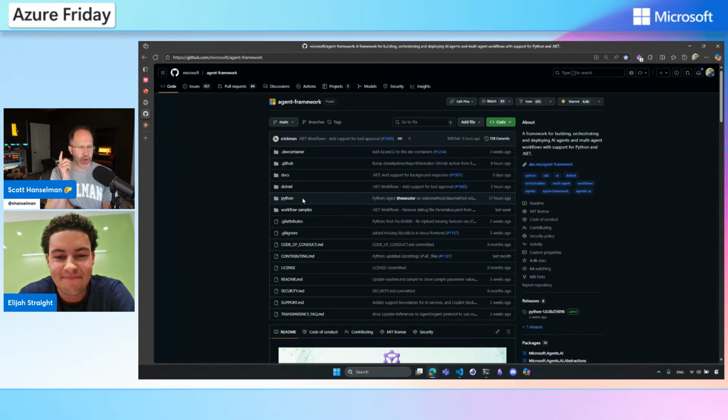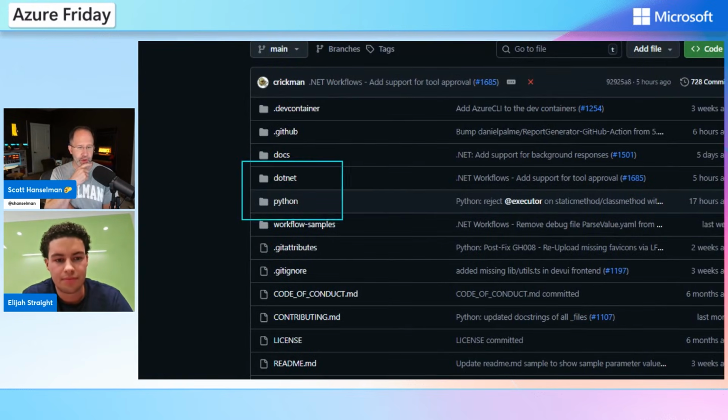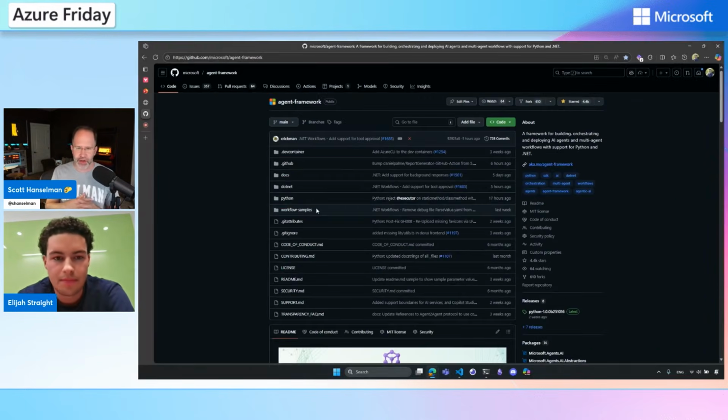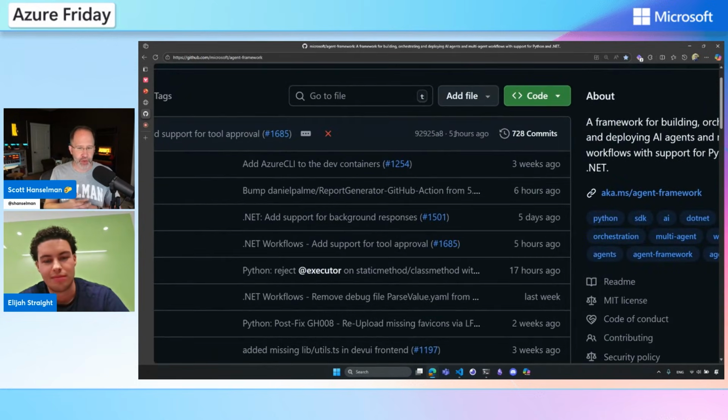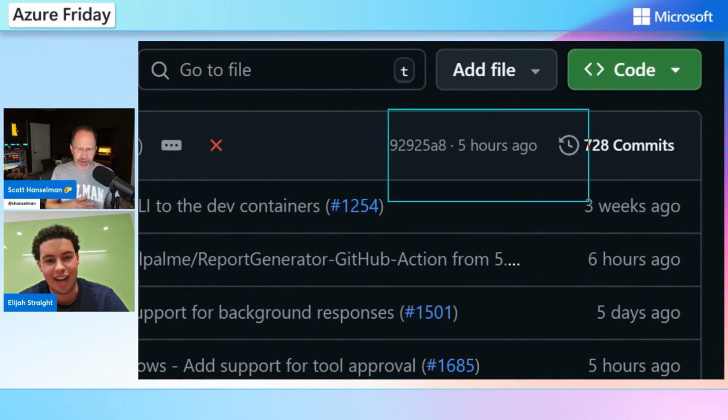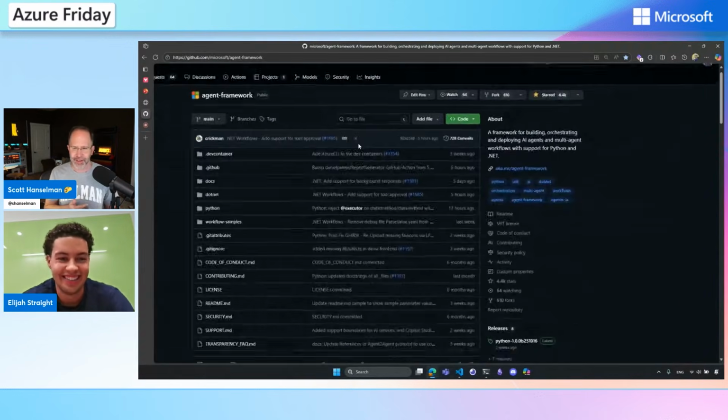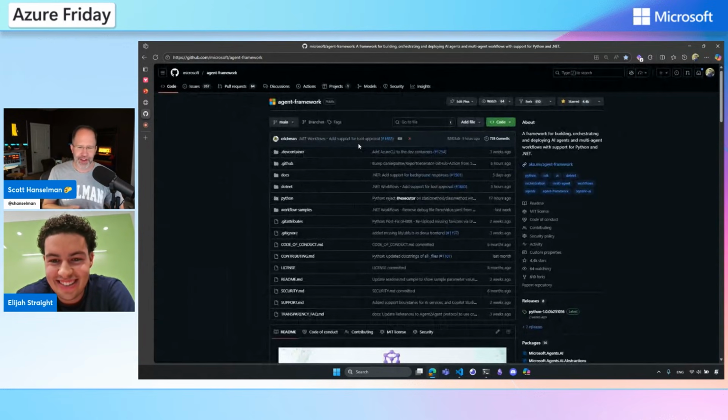Very cool. And you can get that with pip. You saw the Python package installer, but it also has full support for .NET as well. So that's really worth noting: both .NET and Python are fully supported. And this is being actively worked on. You can see right there, just 17 hours ago, a commit. People are working on this all the time, and it's open source. If you want to get involved, 5 hours ago. Oh my goodness, look at that, five hours ago, Scott. Exactly. That's fantastic. Pardon me. How could I have doubted you?